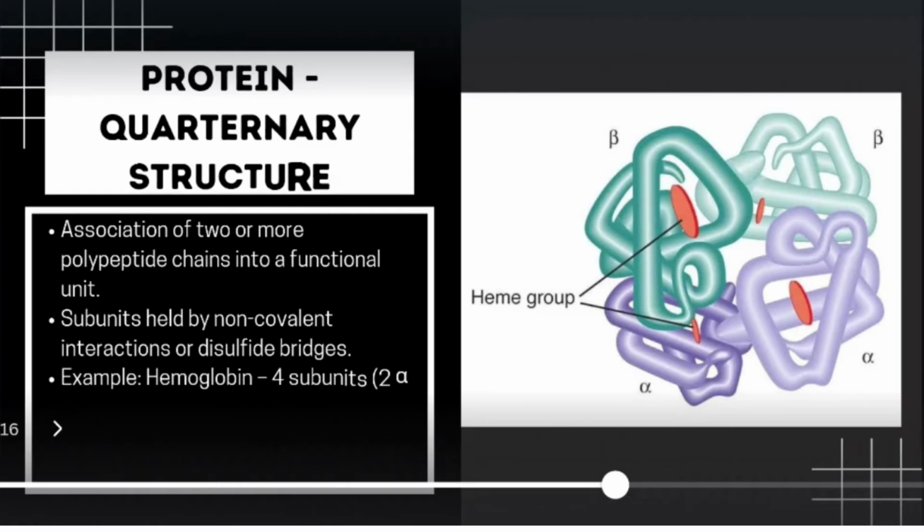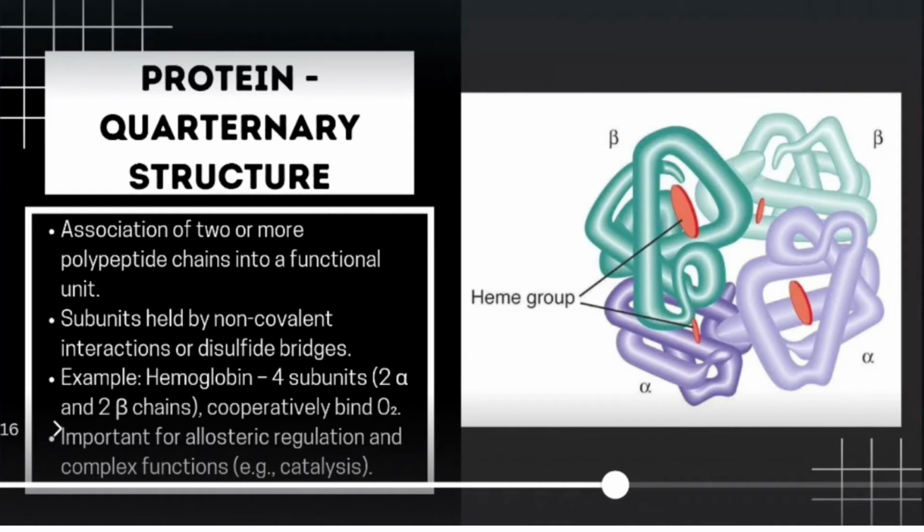Next we are going to see the ultimate structure present within the protein, that is the quaternary structure. When two or more polypeptide chains come together and associate into a functional unit, it is the quaternary structure. The subunits are held by non-covalent interactions or disulfide bridges. An example of such a quaternary structure is observed in hemoglobin, which is present in our blood. It is important for allosteric regulation and complex function, for example catalysis.